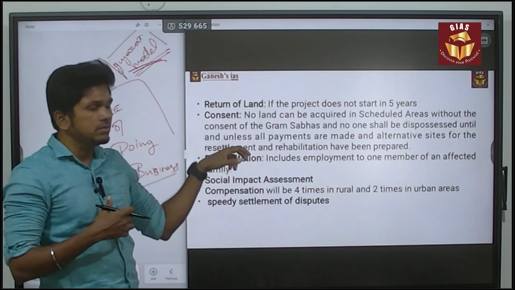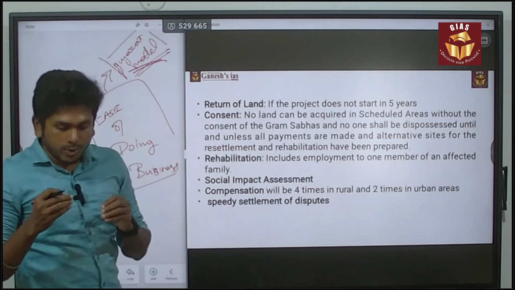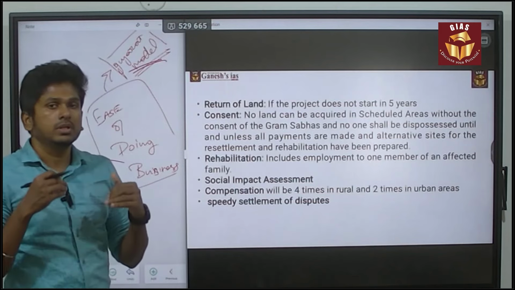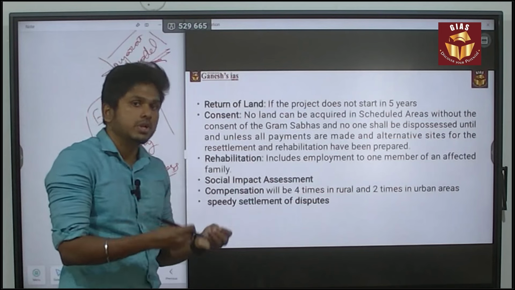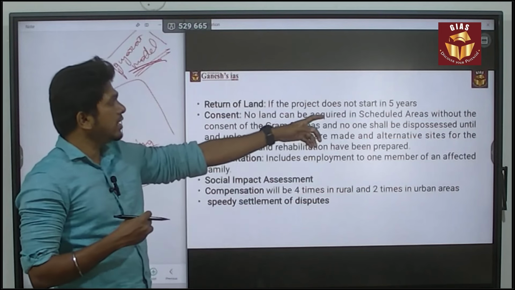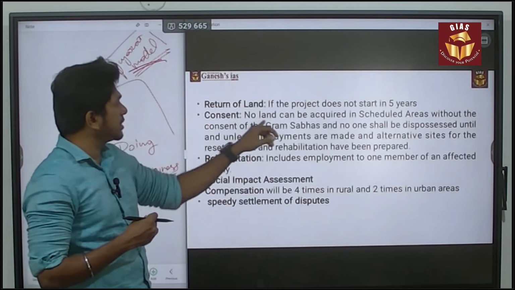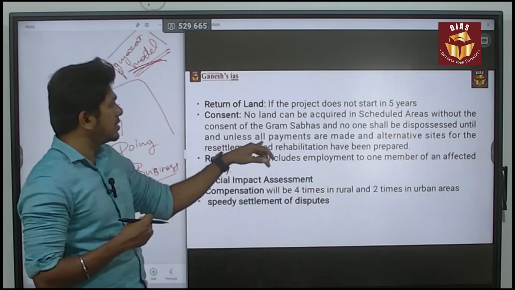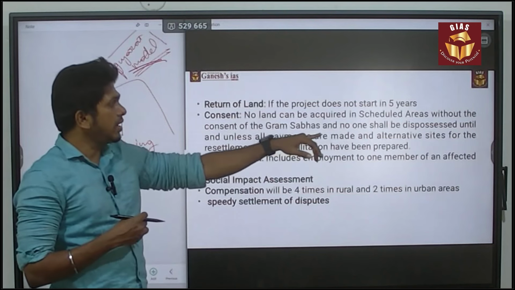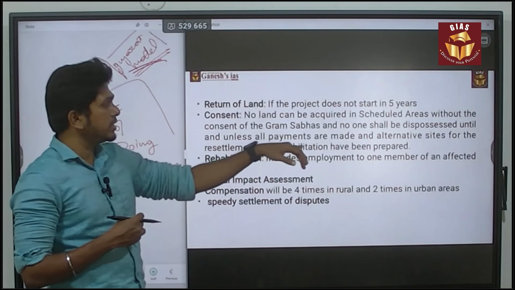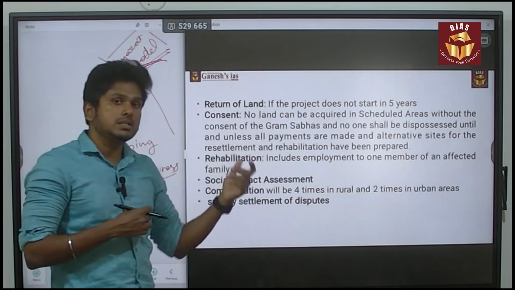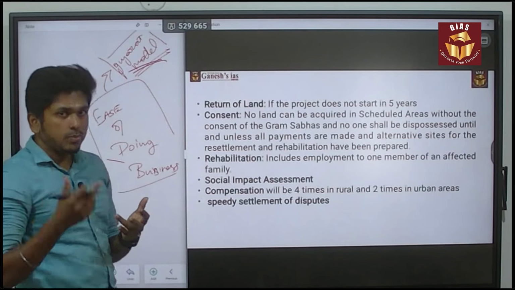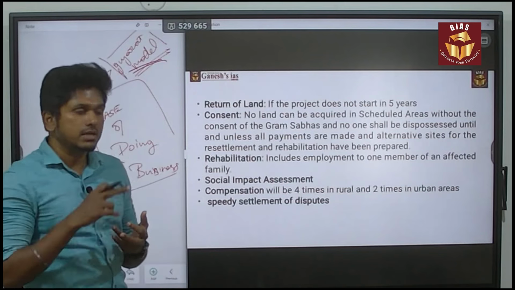Next, it is about consent. If the government is asking for land from you, the consent of that landowner is important. No land can be acquired in the scheduled area without the consent of the Gram Sabhas, and no one shall be dispossessed unless all payments are made and alternative sites for resettlement and rehabilitation have been prepared. Next, rehabilitation: they have to provide employment for one person from that family. That is also a provision.